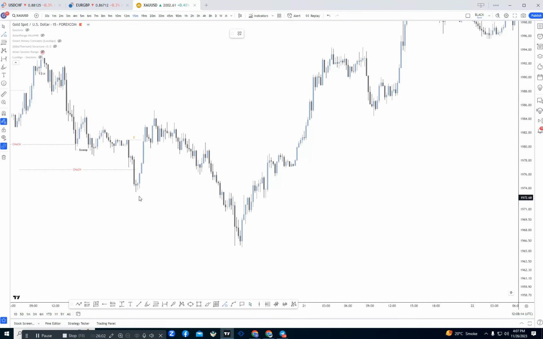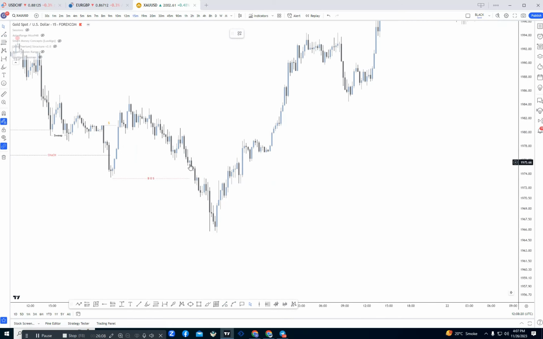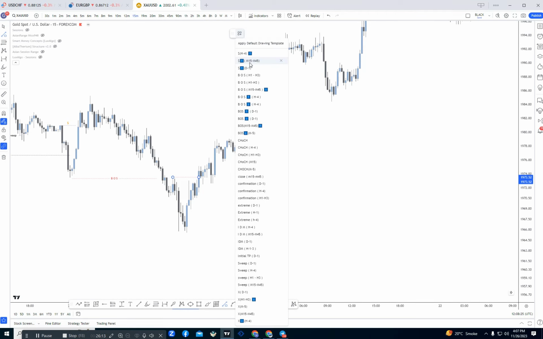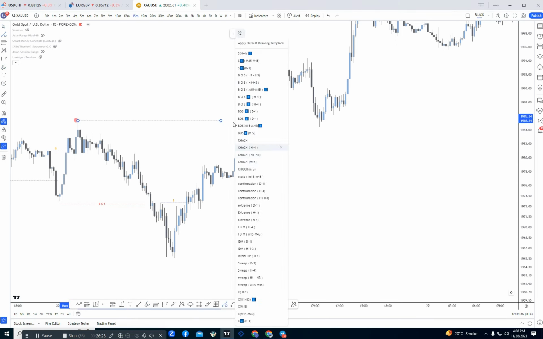After that, the market again gave a break to the downside and this created a breakout of structure. After that breakout of structure, the market again pushed to the upside and took out the previous high. So that will be our inducement. After that high, the market broke the previous main high, which was at that area. So that will act like a change of character. This was our last change of character.